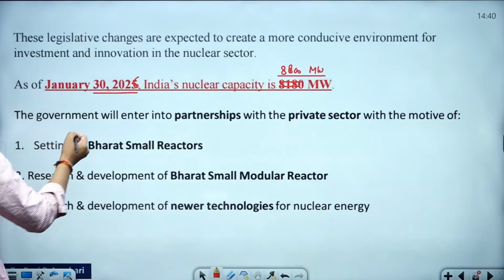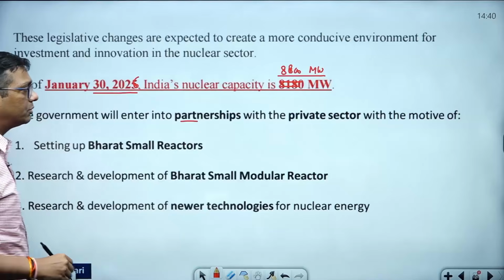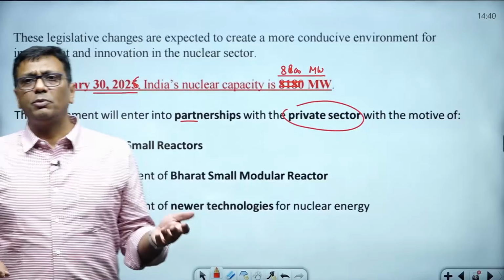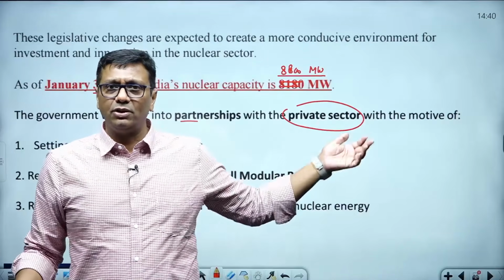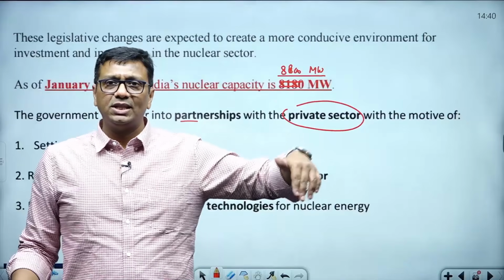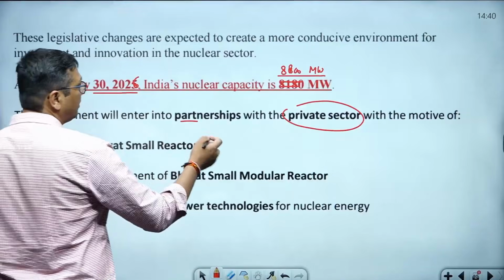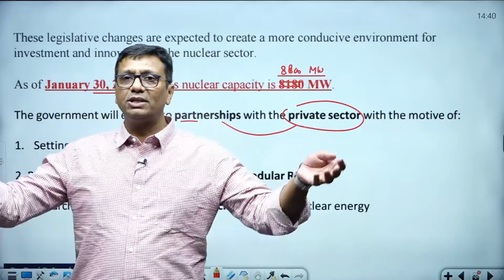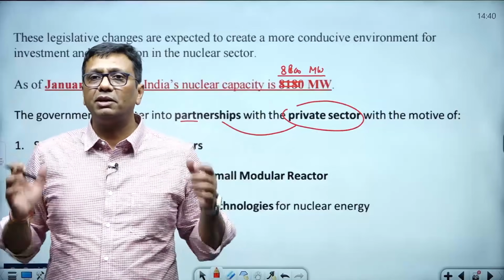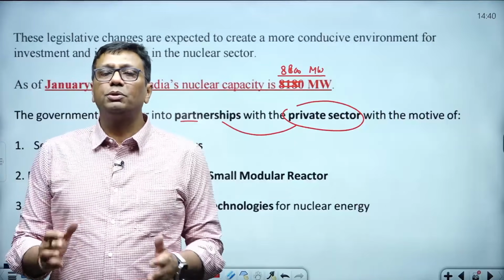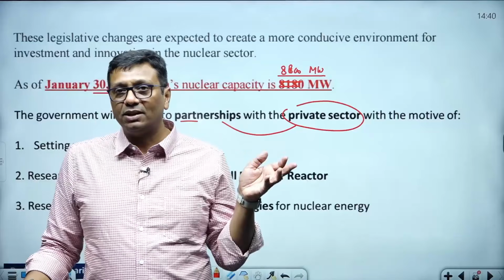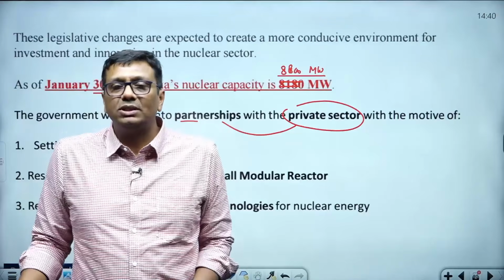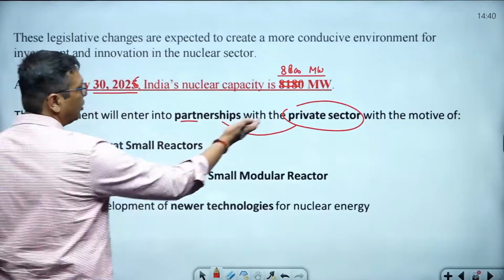nuclear energy, and under this the government brought a provision that partnership with the private sector is going to open right now. I will tell you about the SHANTI Bill, SHANTI Act, later on. It is a part of the 2025-26 current updates. Under this, for the first time you will hear that nuclear energy is being opened for the private sector. Now it is also a kind of business for you people, and the government is ready to support you. Earlier, according to the previous act, the private sector was never allowed in India. So now people like Ambani and Adani can come into the nuclear energy sector also. This is the overall provision.